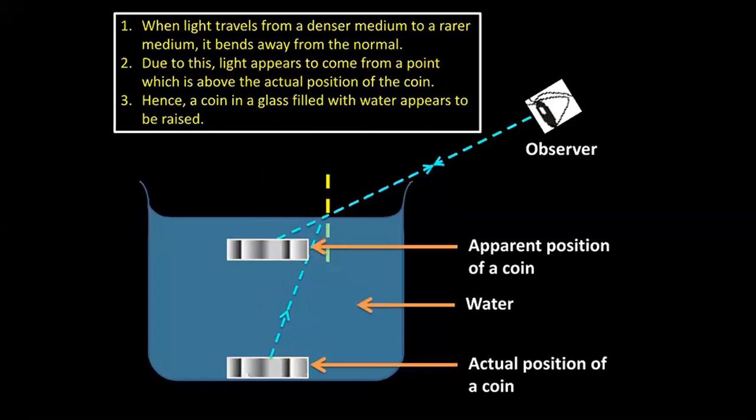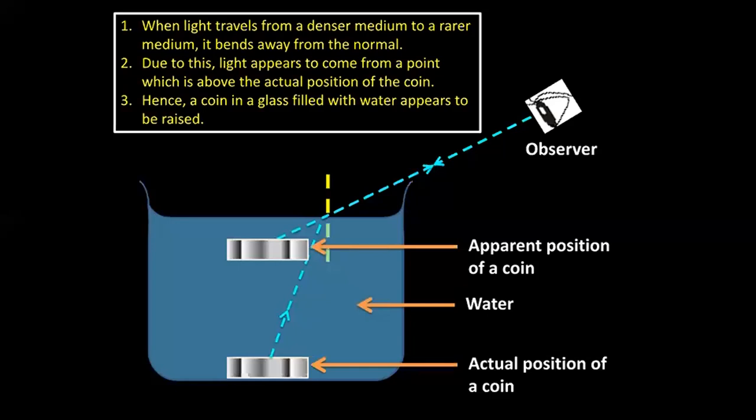Second point, due to this, light appears to come from a point which is above the actual position of the coin. And the third point is, hence the question. So this was the first example of refraction. Any stick in water appears broken or bent, a coin is raised, or the bottom of the swimming pool is raised.